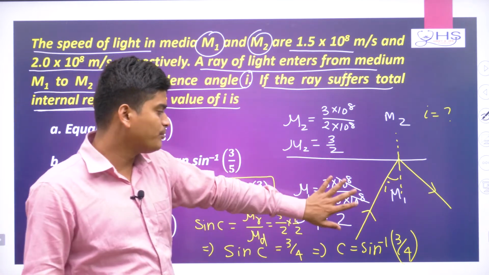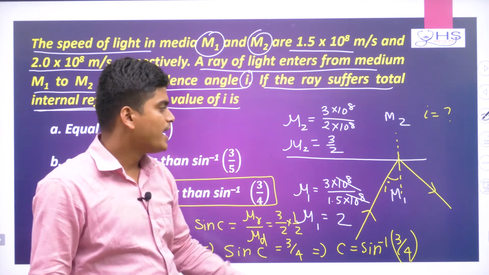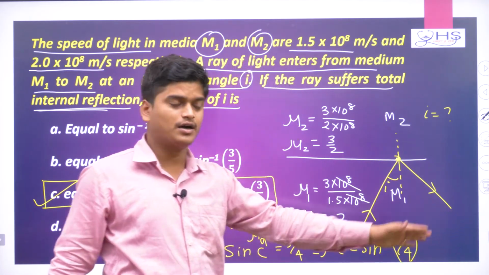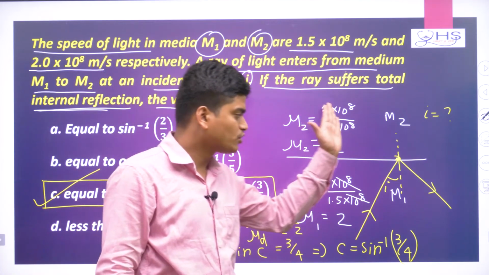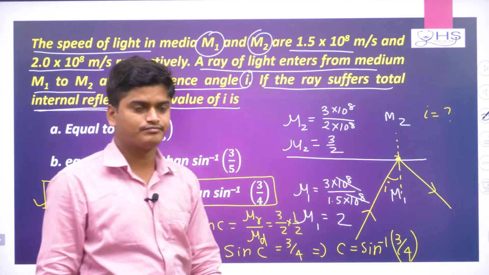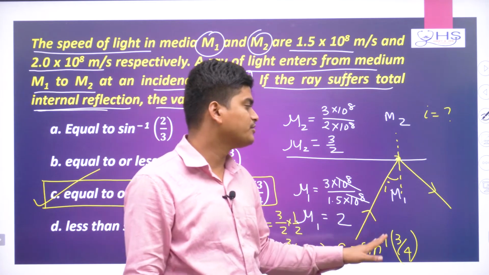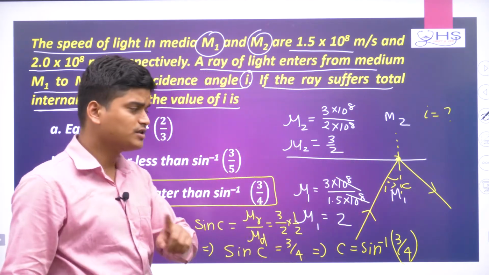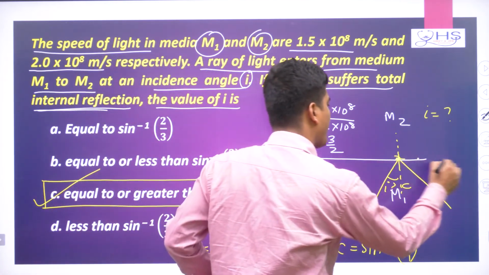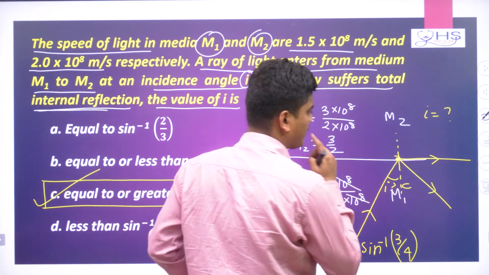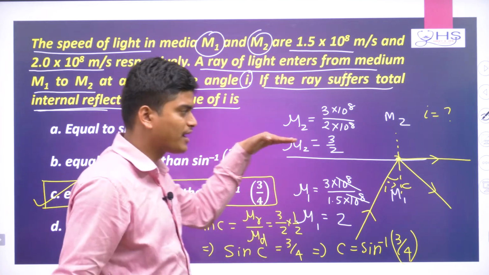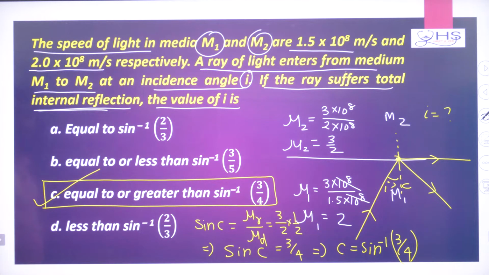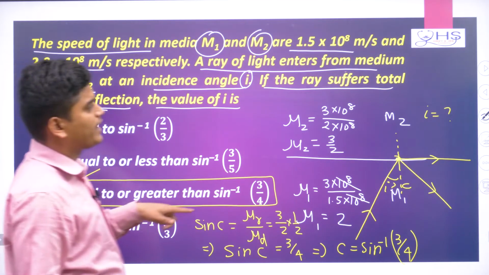Remember, light is going from medium m1 to medium m2. At this point, light is totally reflecting back to the first medium, that medium m1, the denser medium. And here this i should be greater than the critical angle. That is one condition. Also, you can tell the light ray can go like this, that is the minimum condition of TIR, if going parallel to the surface. Okay, so this is the idea. So the answer will be C. Now come to the next question.